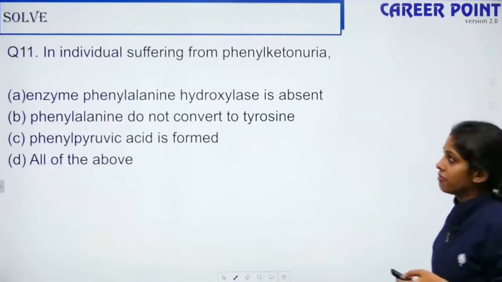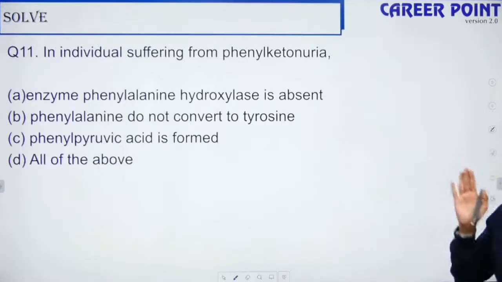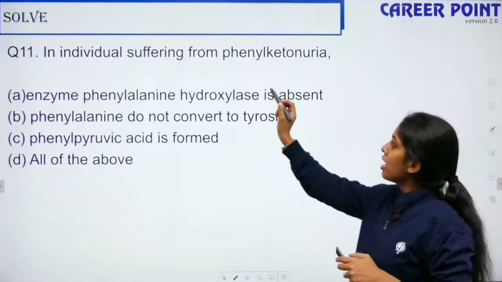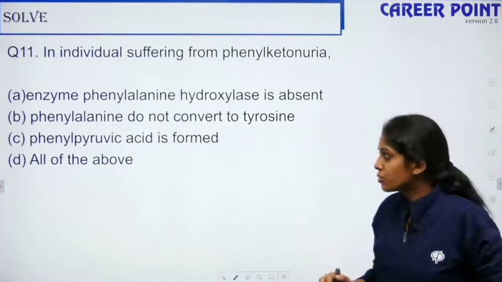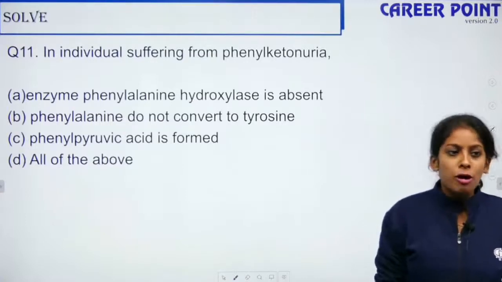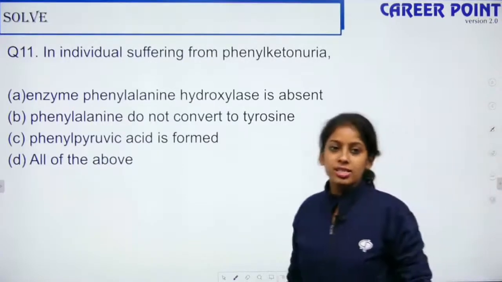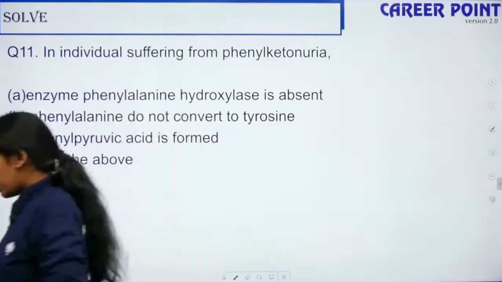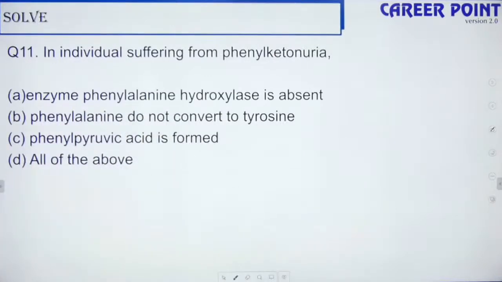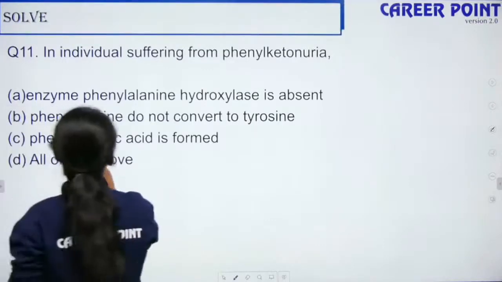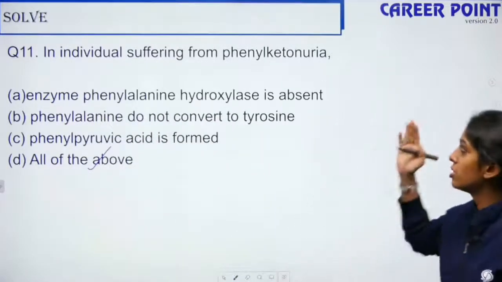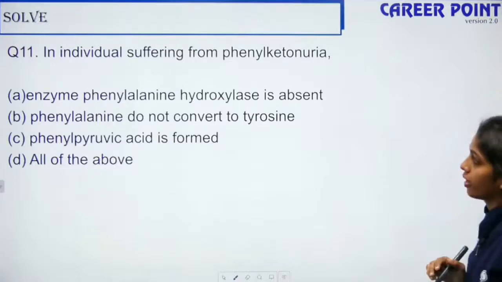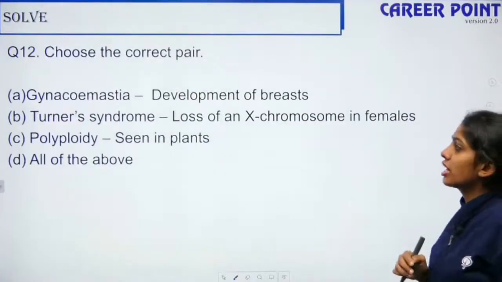So question number 11. In individuals suffering from phenylketonuria, enzyme phenylalanine hydroxylase is absent, so phenylalanine does not convert to tyrosine, and phenylpyruvic acid is formed. All of the above. Yes, what is the answer? This is an easy one. So all of this is right. Phenylketonuria is again a Mendelian disorder, so this can be inherited, right?